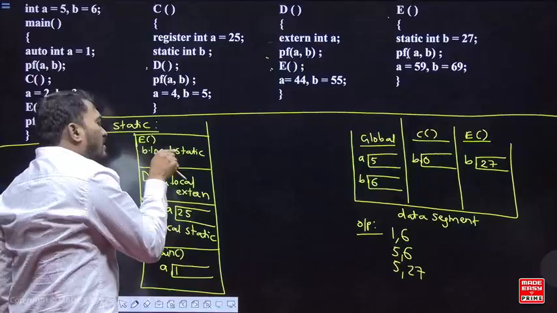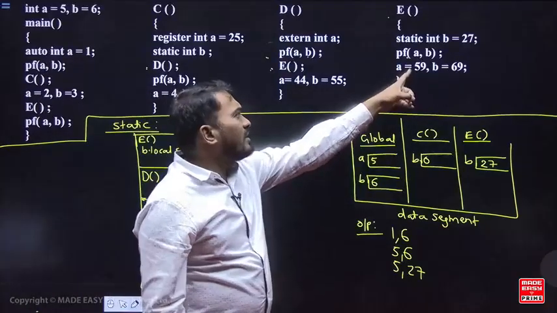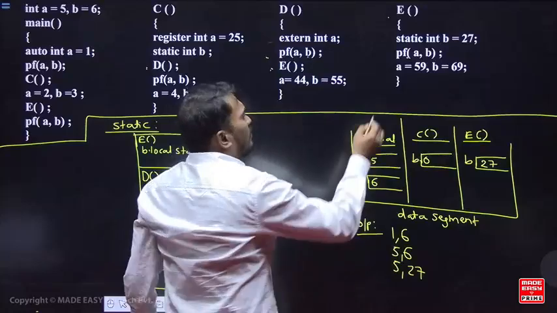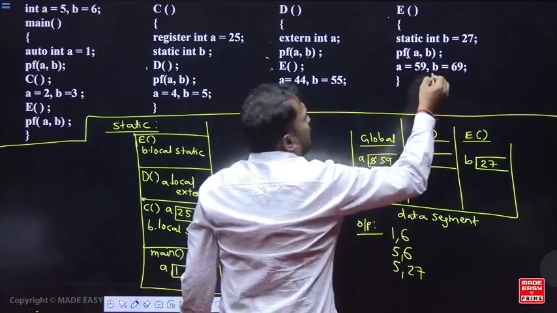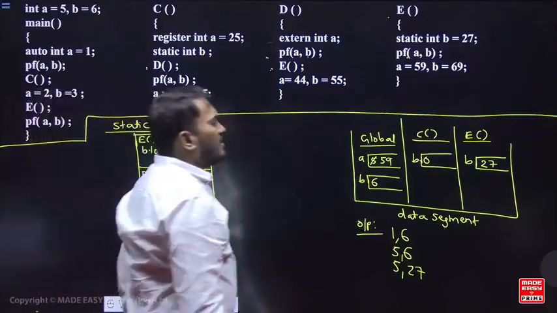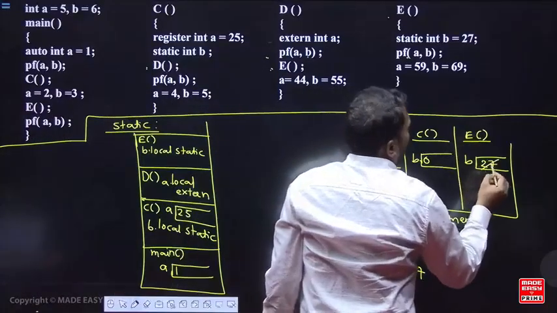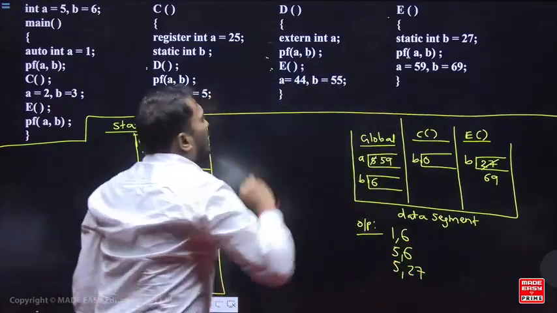In the function E, A is a free variable. Free variable है, static scoping. Where do you update here? Global. So global में A का value will change to what? 59. And B is a local and static. So where do you update? In the data segment. E का data segment में B का value क्या हो जाएगा? 69.